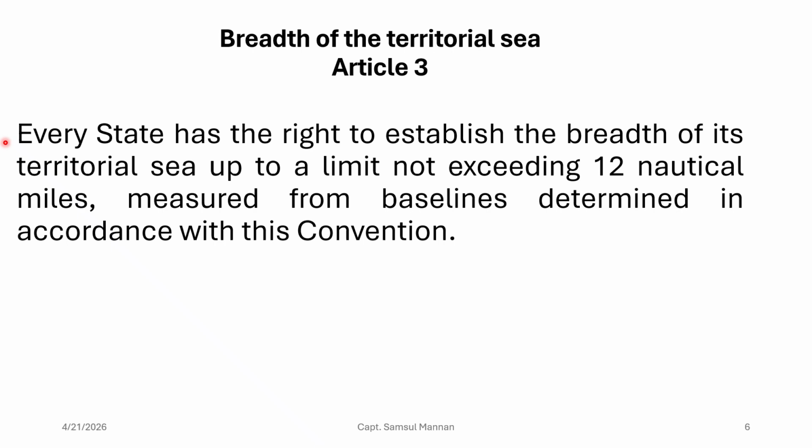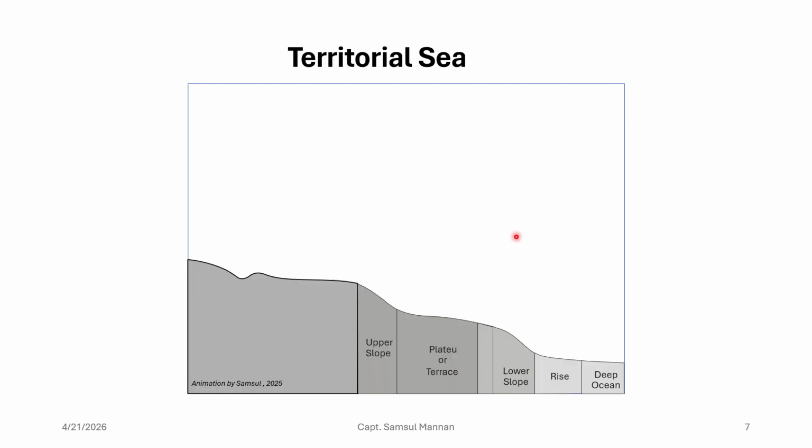Then let's go to Article 3. Article 3 will tell us the breadth of the territorial sea. It says that every state has the right to establish the breadth of its territorial sea up to a limit not exceeding 12 nautical miles measured from the baseline determined in accordance with the convention. So that means your territorial sea cannot exceed more than 12 nautical miles, right?